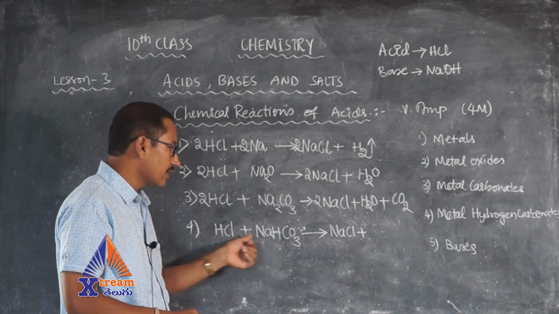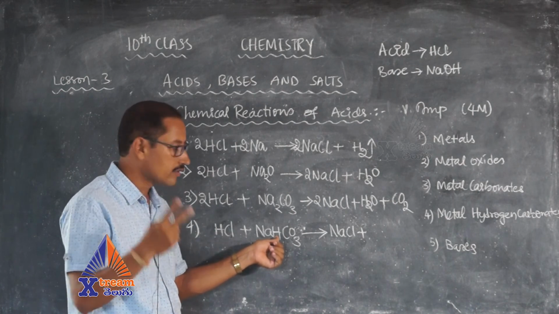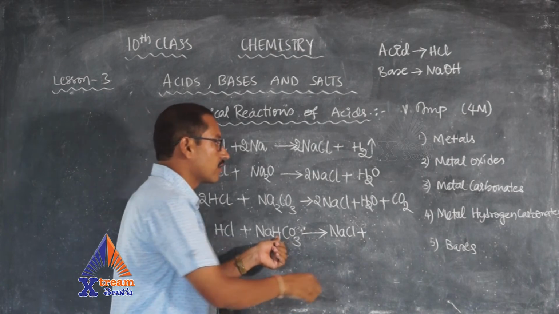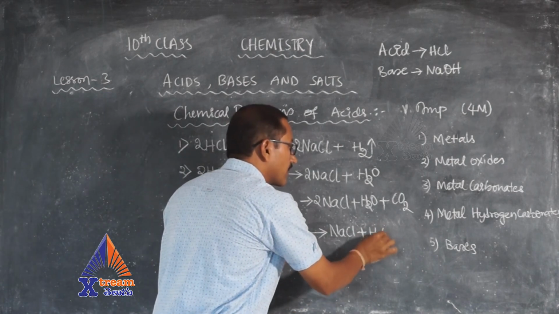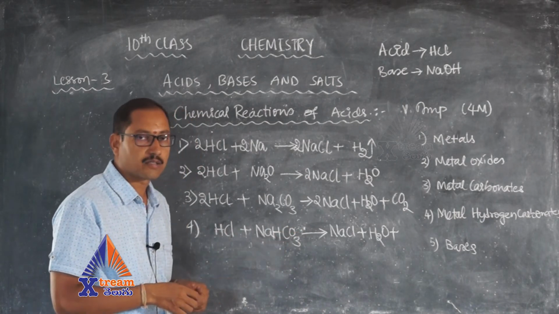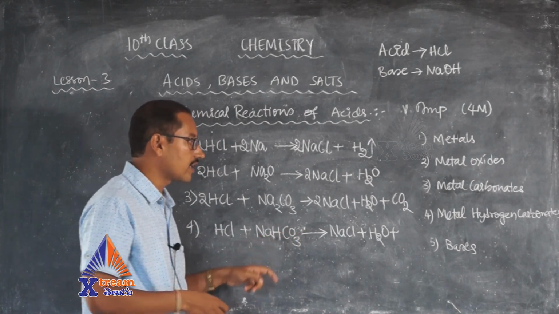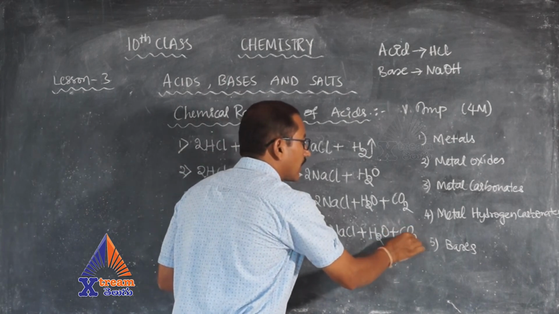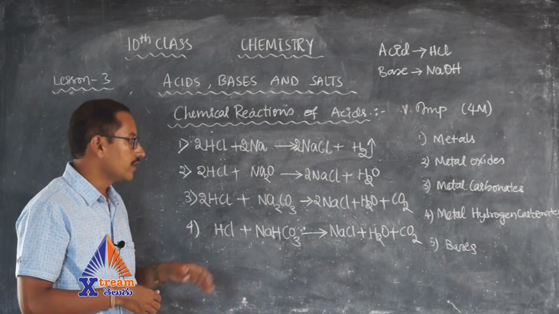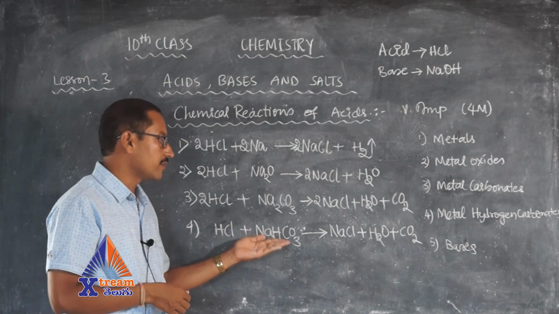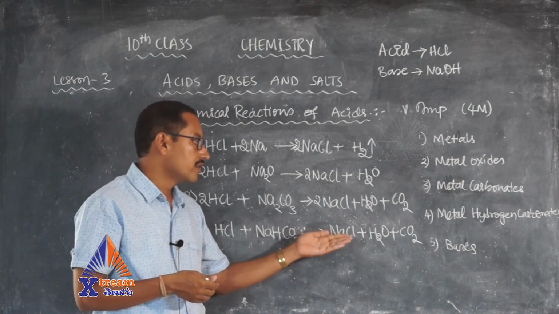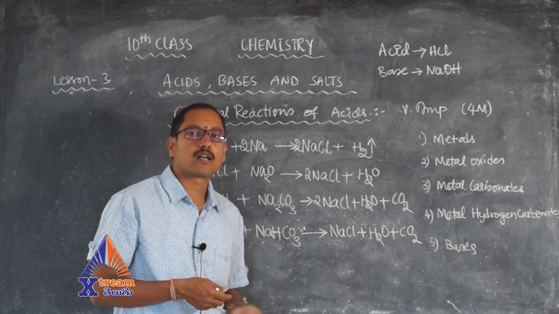Here 1 H is there, here 1 H is there, 2 H's. Let me take 1 oxygen from here. 2 H's and 1 oxygen will give you H2O, that is nothing but water. As 1 oxygen is taken out here, 2 more oxygen atoms are there. Here 2 oxygen atoms and 1 carbon atom, which is nothing but carbon dioxide gas. So here also acids react with metal hydrogen carbonates or metal bicarbonates to give us salts, water and carbon dioxide gas.